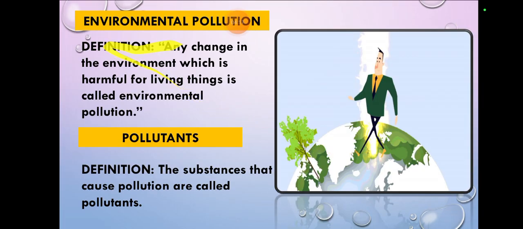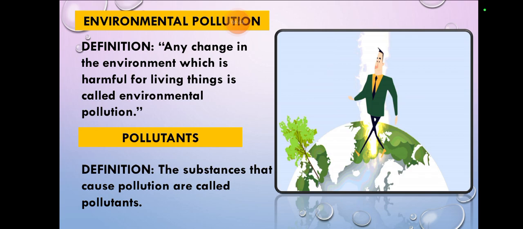Environmental pollution. What does pollution basically mean? Any harm in the environment which is harmful for living things is called environmental pollution.